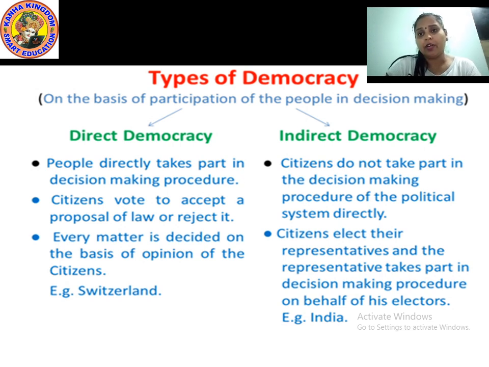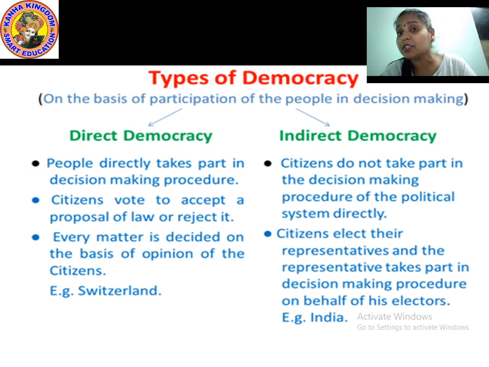What is going on right now during the corona disease? The decisions are being taken by the president and prime minister. The people have to go through the lockdown. They are not allowed to move out of their houses. Why so? Because it is for their benefit. Did they come and ask every citizen, see, we are going to put the lockdown, how many people are ready, please raise your hands?